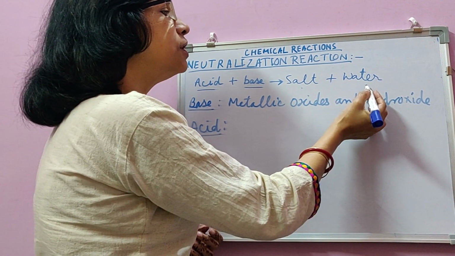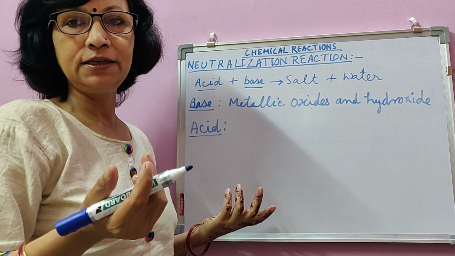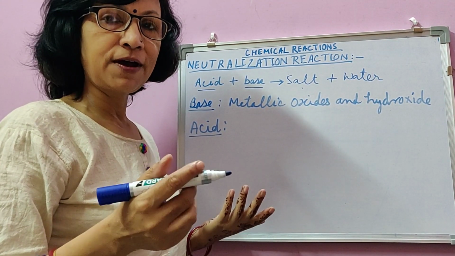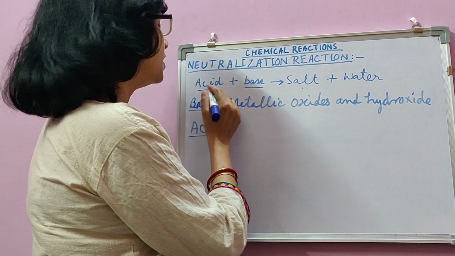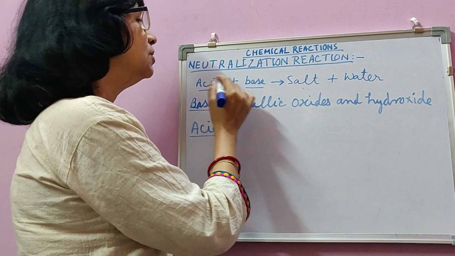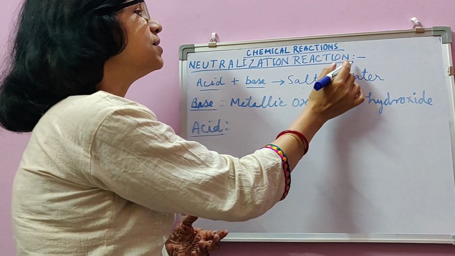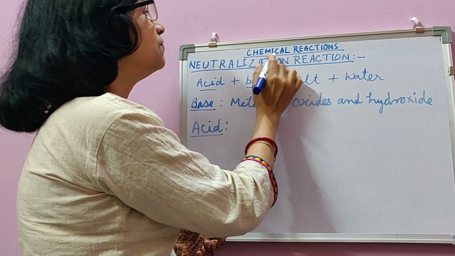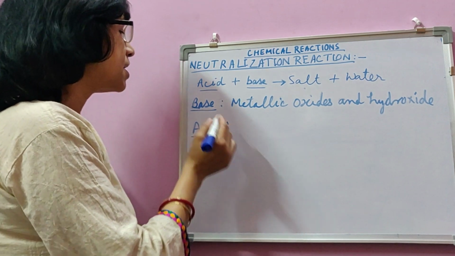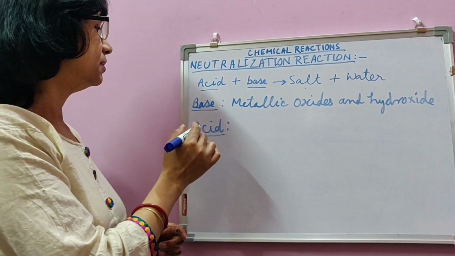Salt is also neutral, water is also neutral. So acid and base lose their acidic and basic nature and form neutral products. That's why we can say that acid is neutralizing base and base is neutralizing acid. So this can be said to be neutralization reaction. This is one of the types of double decomposition reaction. Now the question arises, what is a base and what is an acid?